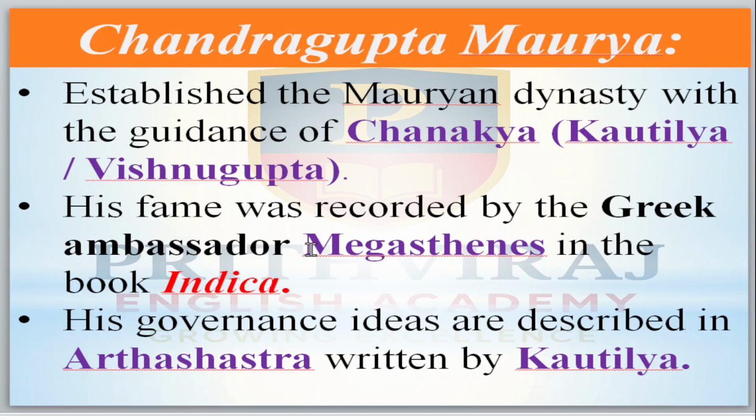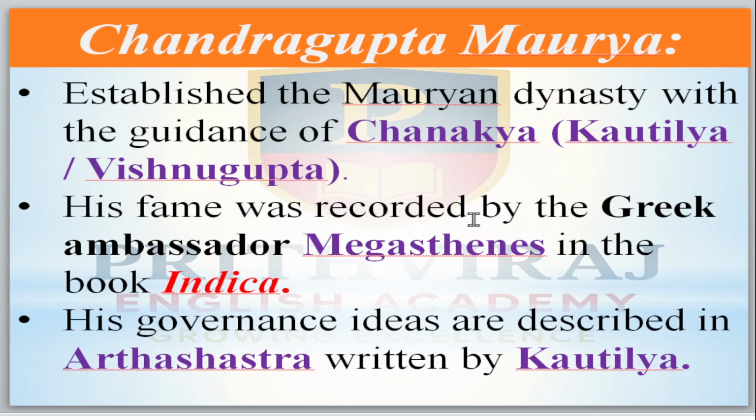Chanakya has different names. Kautilya means Chanakya, and Chanakya means Kautilya; Chanakya, Kautilya, also means Vishnu Gupta. He was the prime minister of Chandragupta Maurya and he helped him to establish the Mauryan Empire.